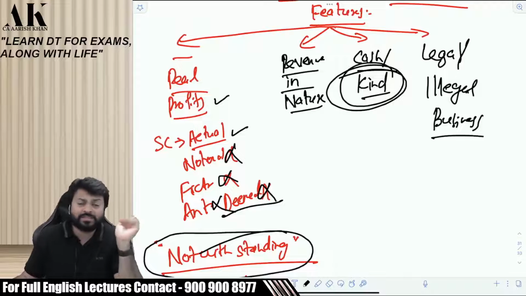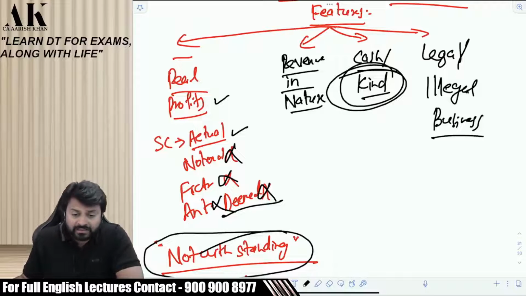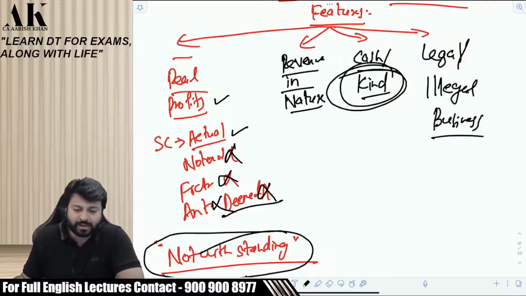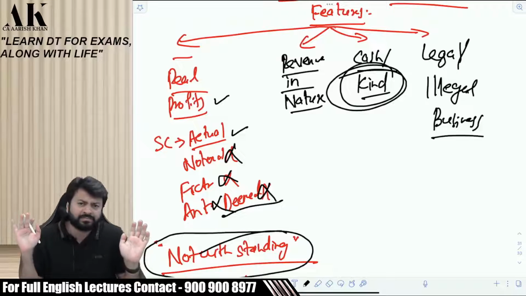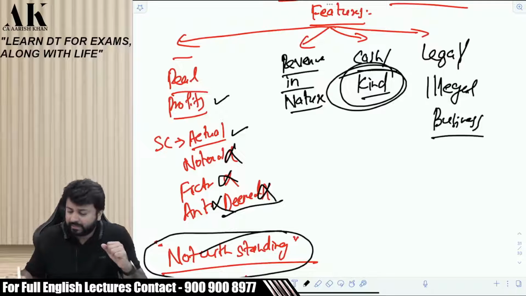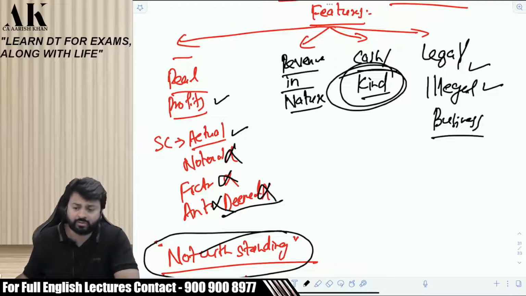I'm not saying do illegal business, but I'm saying if you are caught doing an illegal business, then you will not be left. You will also be charged to tax. I'm not encouraging, neither is the government encouraging, you to do illegal business. That is what this particular sentence means. That the business can be legal or business can be what? Illegal, both. It can be either of the two. It doesn't matter.